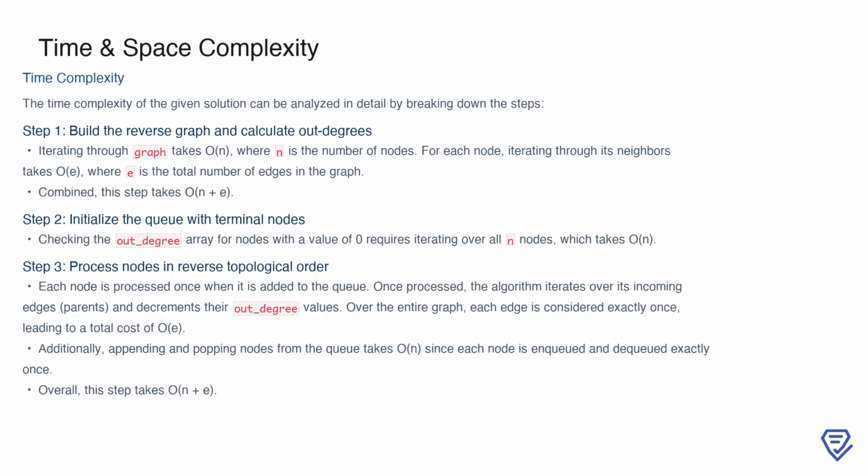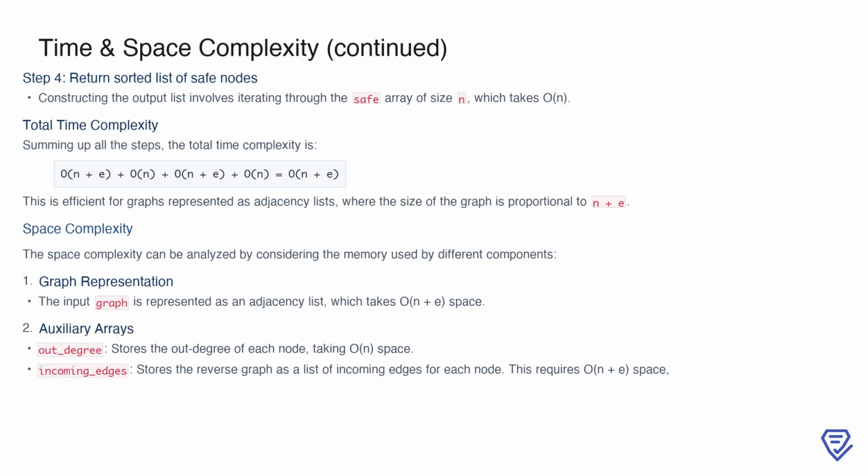Finally, we process the nodes in reverse topological order. Each node is added to the queue and processed exactly once. Additionally, for every node, its incoming edges are traversed, and their out degree values are decremented. Since each edge is processed exactly once across the graph, this takes O(e). Appending and popping nodes from the queue also takes O(n), as each node is enqueued and dequeued once. Altogether, this step has a complexity of O(n + e). Once the reverse topological processing is complete, we construct the output list of safe nodes. This involves iterating through the safe array, which is of size n, and thus takes O(n).